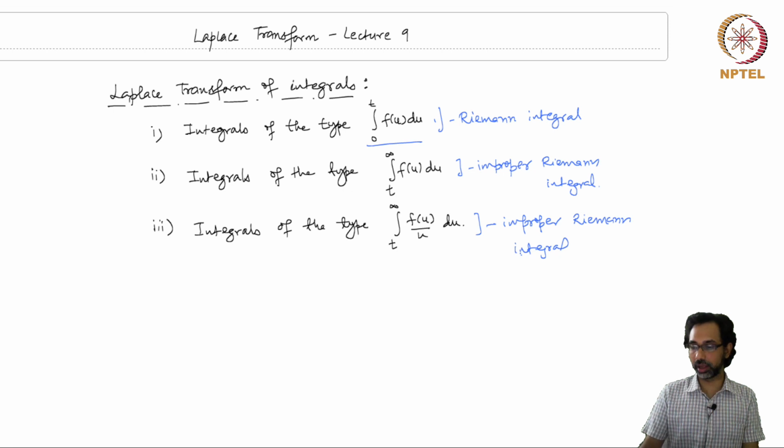Given some conditions, we will derive the formula for integrals of this type, and there are further special functions like the cosine integral and the exponential integral that are covered under this case 3, which are integrals of this type f(u) over u du from t to infinity. So let us start with an example of the first one. We have seen a couple of examples in the last lecture, and let us see another example.